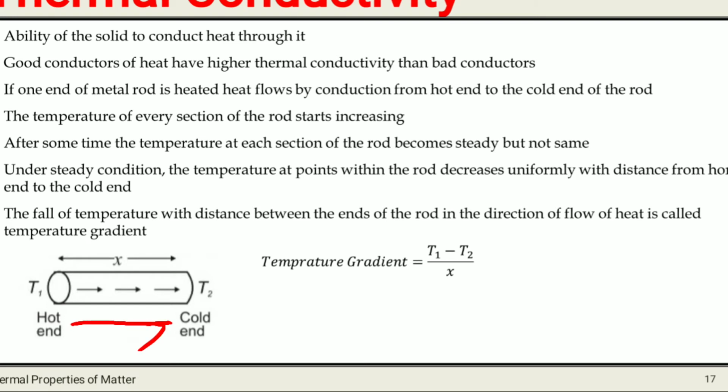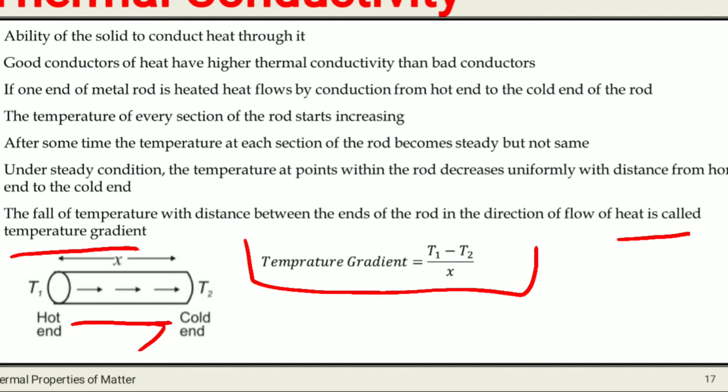The equation of temperature gradient is: temperature gradient is equal to T1 minus T2 divided by x.